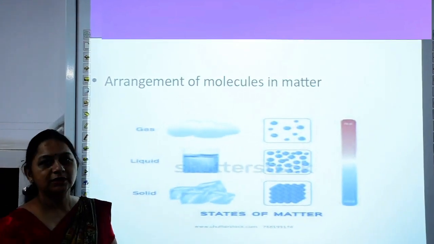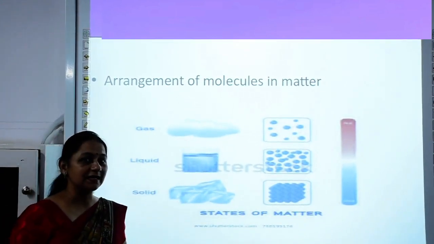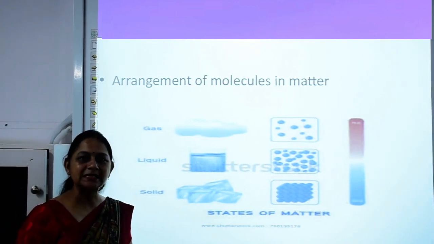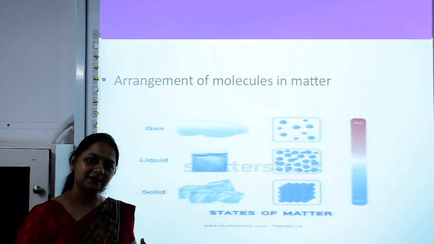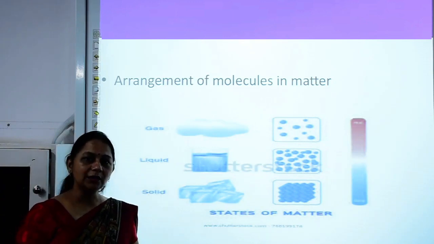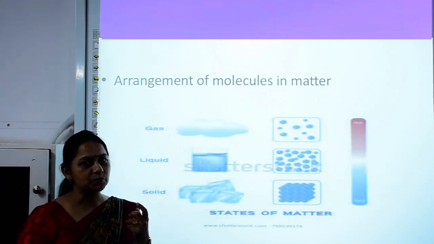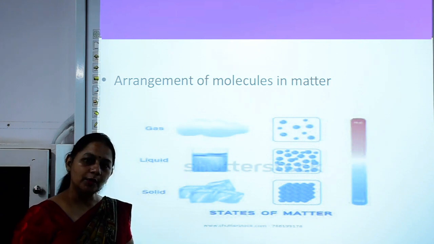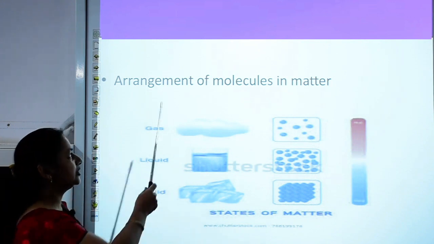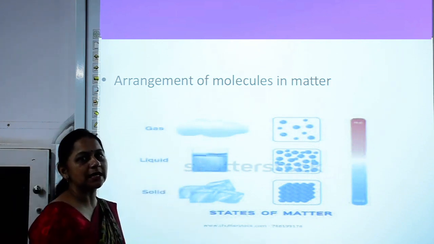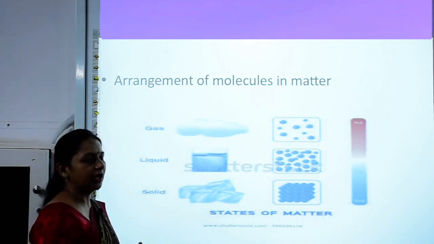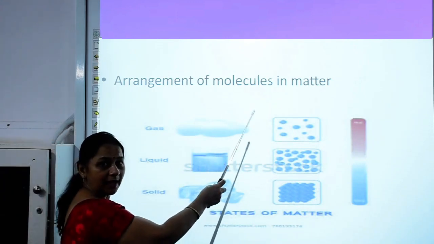You all know that all matter. Now what is matter? Anything that occupies space and has mass is called matter, and all the matter is made up of small particles called molecules. And these molecules are arranged in different ways in matter.